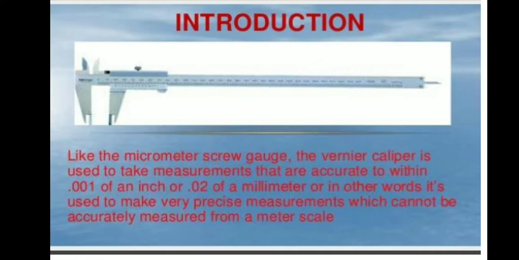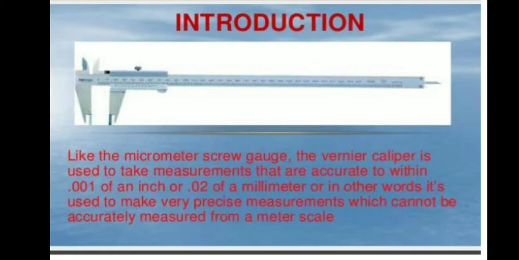Introduction of vernier caliper. In our daily life, we use a meter scale for measuring lengths that is calibrated in cm and mm. Cm is centimeter and mm is millimeter. The smallest length which can be measured by a meter scale is called least count. Usually, the least count of a scale is 1 millimeter. We can measure the length of objects up to 1 millimeter accuracy with the scale.